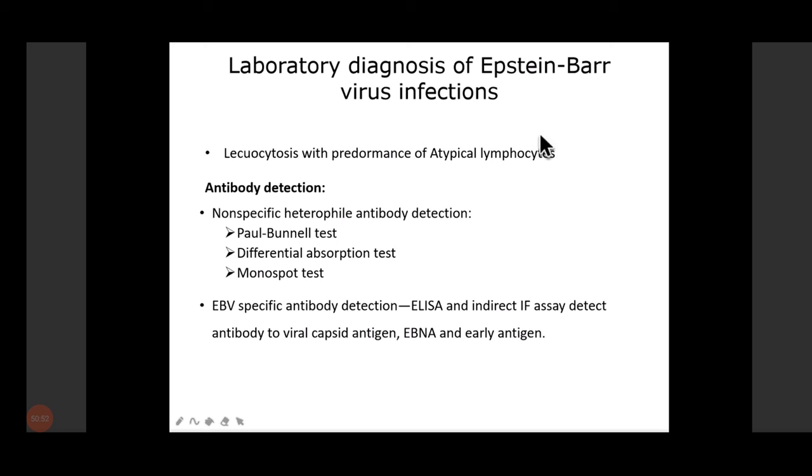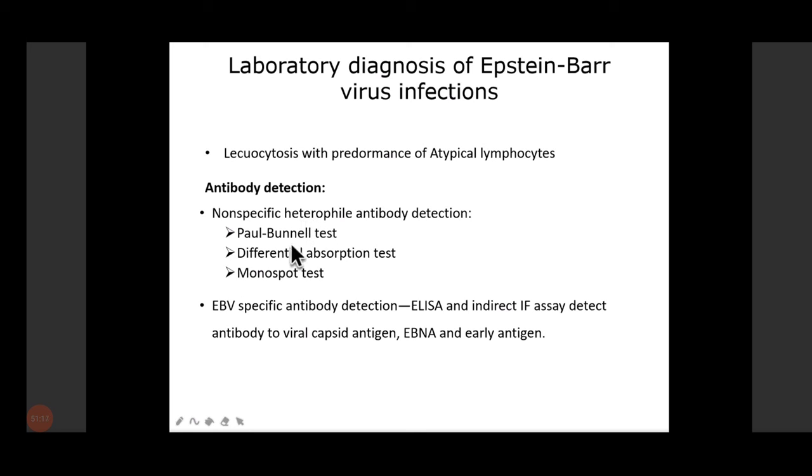They are derived from T cell activation. So T cells are activated in response to EBV infection, which leads to formation of atypical lymphocytes in the blood. These cells are very important in diagnosis, and they constitute 30 to 90% of total leukocytes in the blood. Right. That was all about blood. The main thing which you see is atypical lymphocytes.